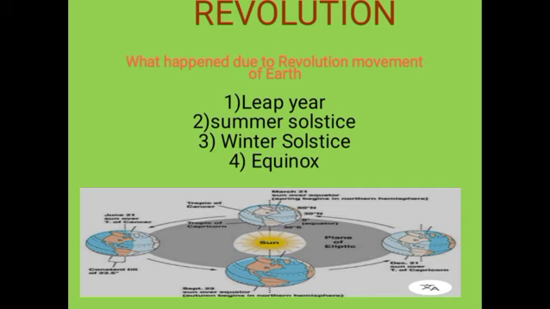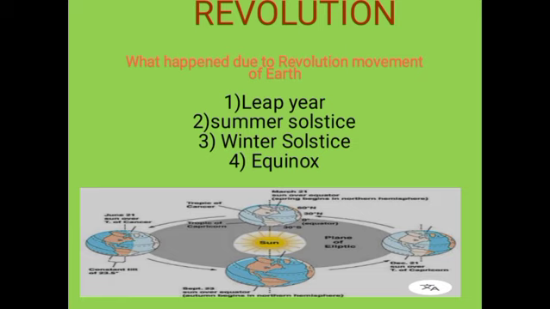Look at the figure, you will see that on 21st June, the northern hemisphere is tilted towards the sun. The rays of the sun fall directly on the Tropic of Cancer. As a result, this area receives more heat, and the area near the pole receives less heat as the rays of the sun are slanting.